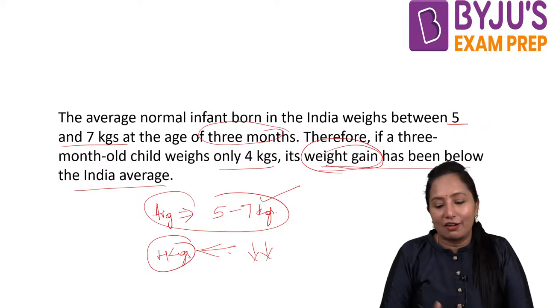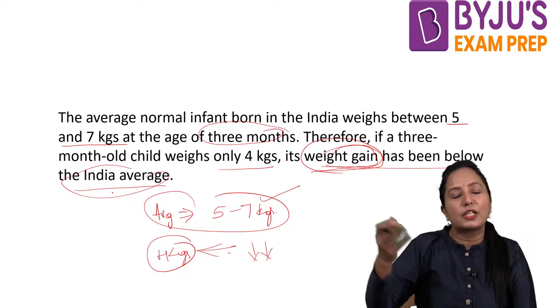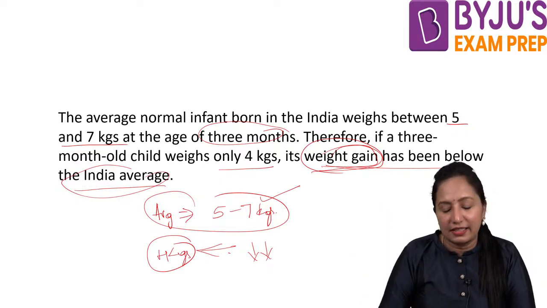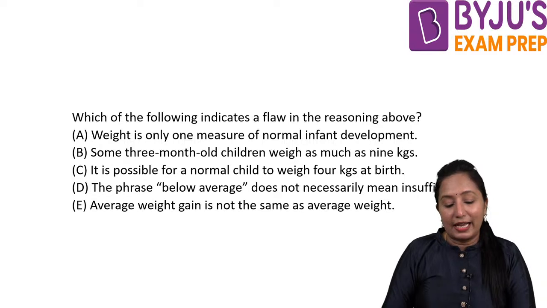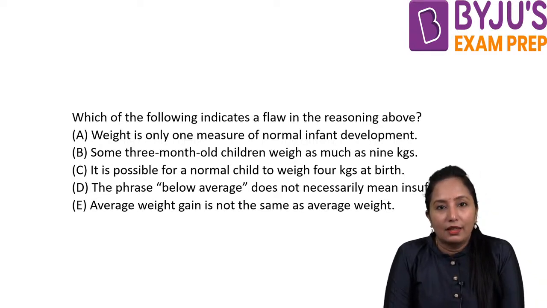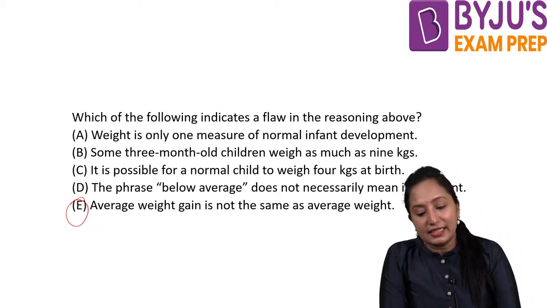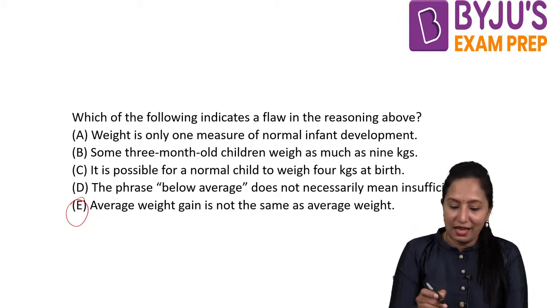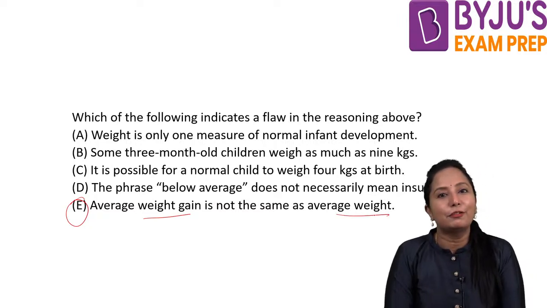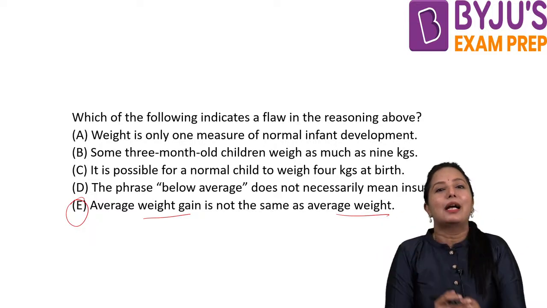It is giving a wrong decision here: its weight gain has been below the Indian average. First of all, we don't know what the average weight gain is there. Now you have the answer choices; pick the best one. Which one presents what we discussed now? It is E: average weight gain is not the same as average weight. These are two different parameters. How can two different parameters be compared?